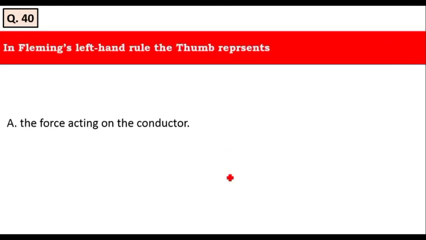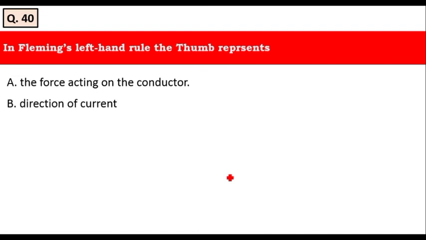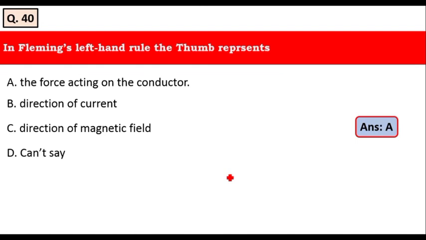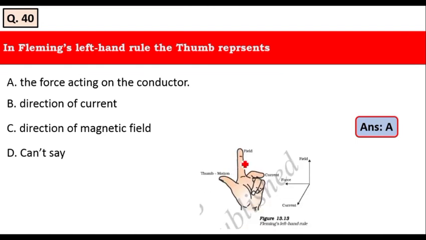The next question is, in Fleming's left hand rule, the thumb represents: the force acting on the conductor, the direction of the current, the direction of the magnetic field, can't say. Yes, it is the force acting on the conductor. Field, current, and motion, that is the force acting on the conductor. Got it? Option A is the right answer.